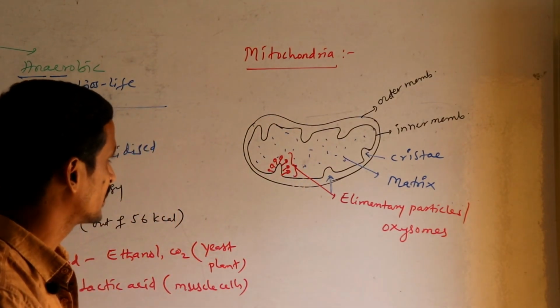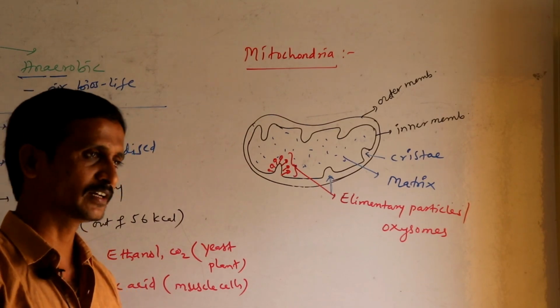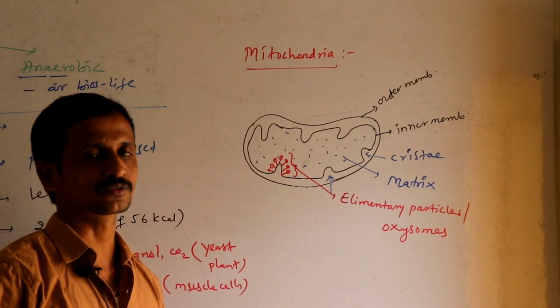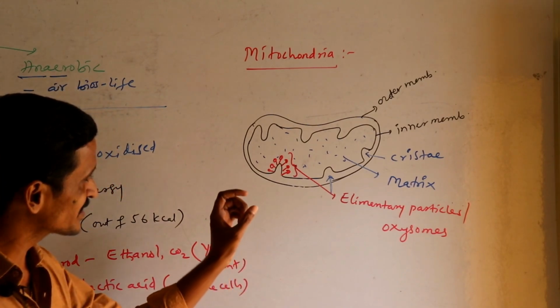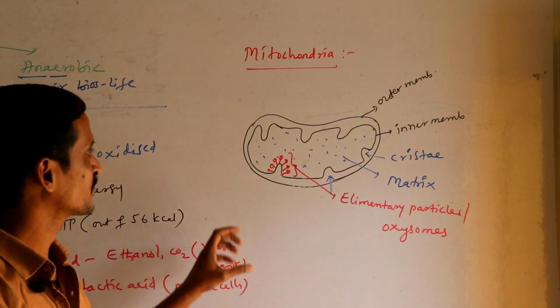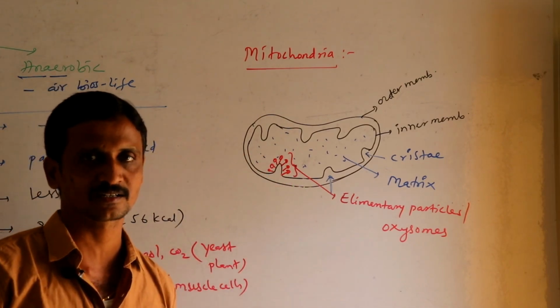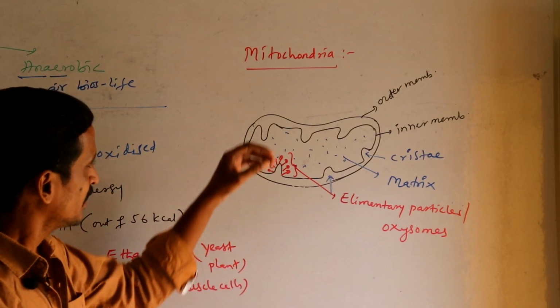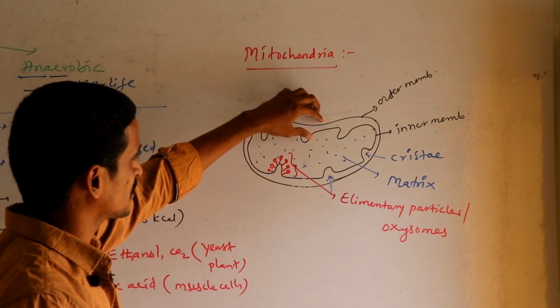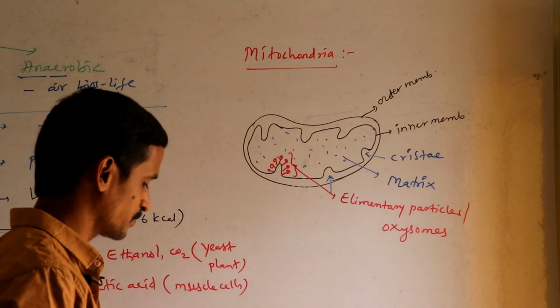Okay, we are seeing the sites of cellular respiration where the actual breakdown of glucose occurs. Glucose is completely oxidized inside the mitochondria, and mitochondria is a bimembranous cell organelle seen in the cell. This mitochondria possesses two compartments, outer compartment and inner compartment.